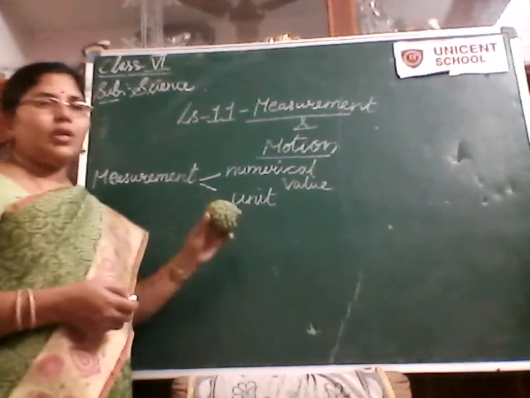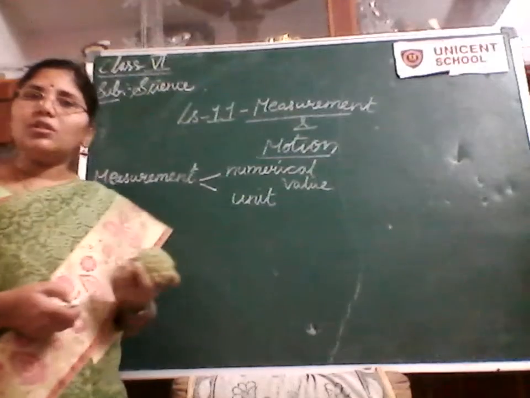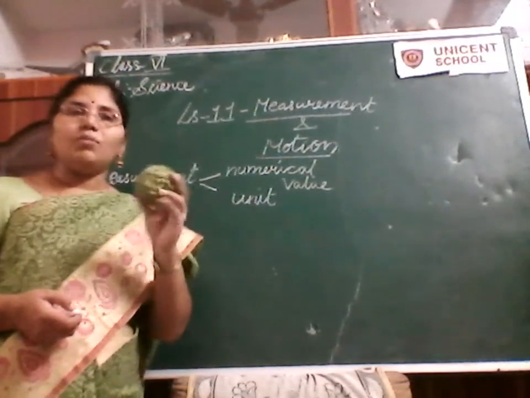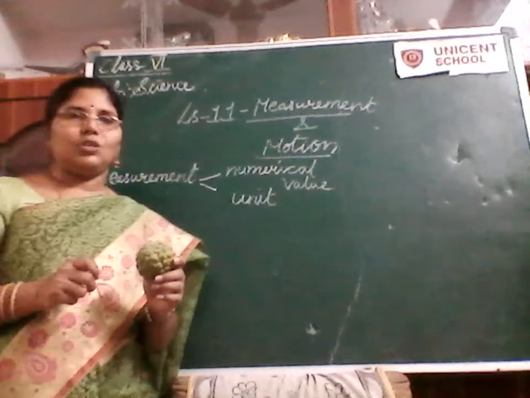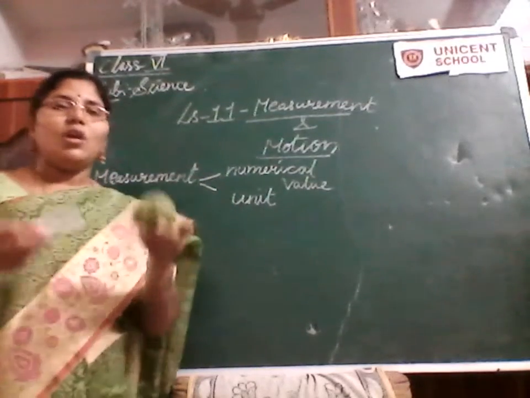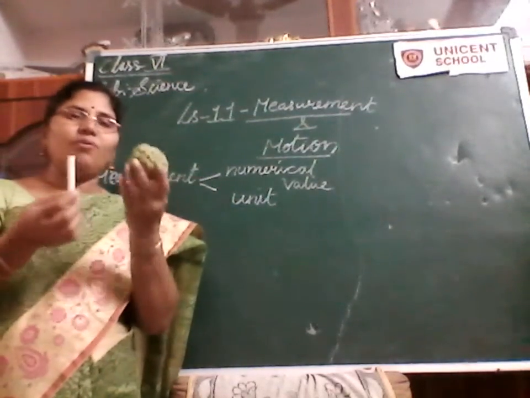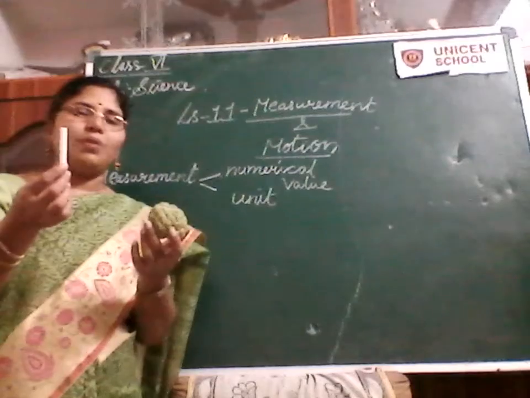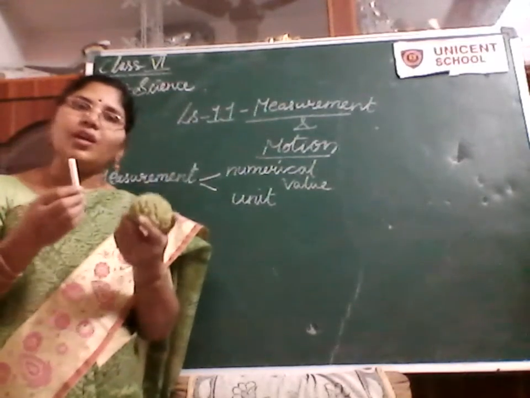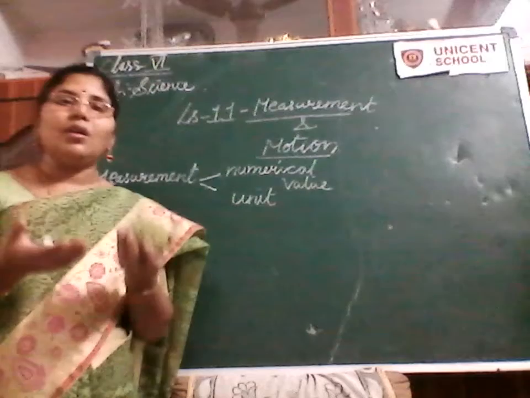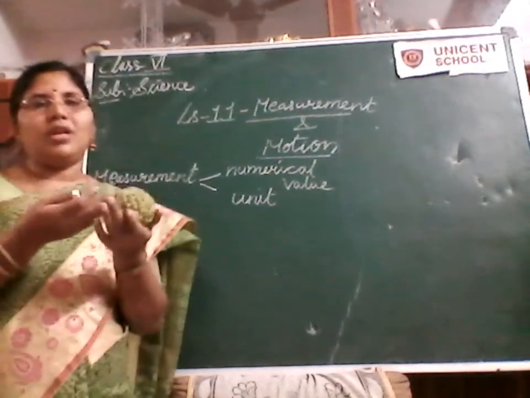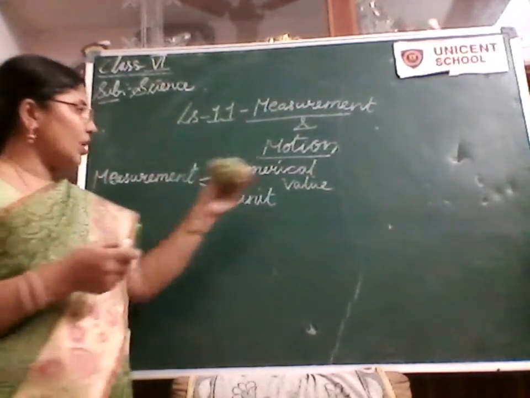It is the number obtained after measuring. If I weigh this custard apple and chalk piece, I may get two different values based on their weights, and that number which determines the weight is called the numerical value.